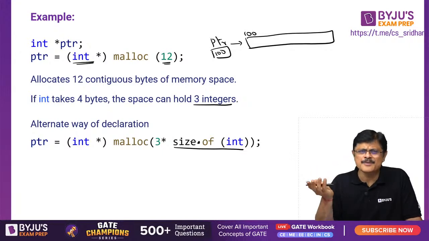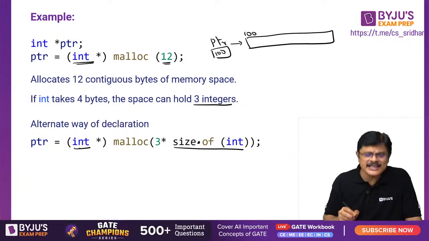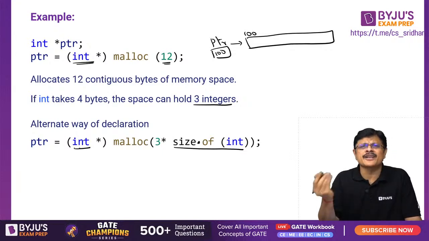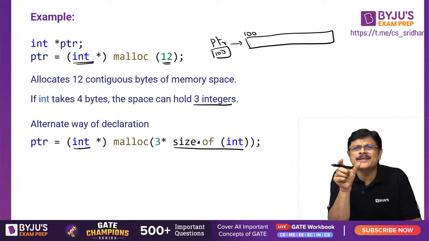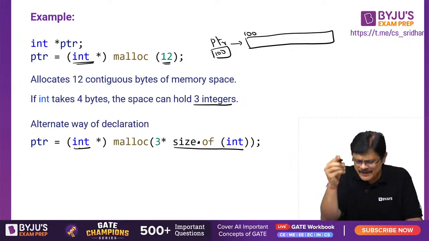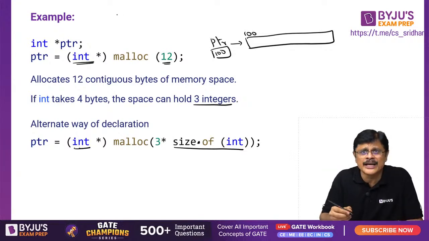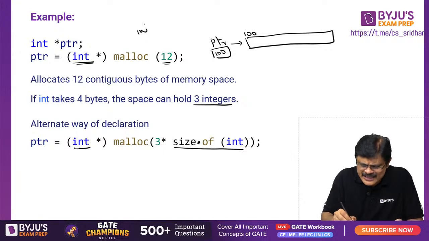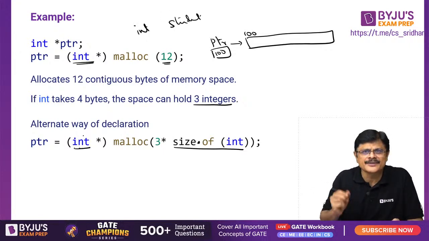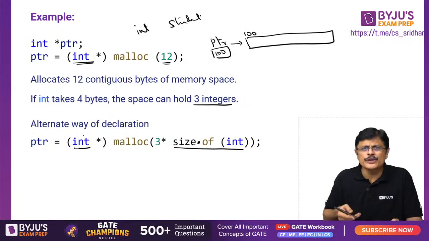Yeah, same story. If it is integer type, int star. If it is structure type, struct star, whatever it is. Suppose you created a new data type, my dear friend, student. Int is a data type, you created a student data type. So you can say student star. Same story. We do this more often.